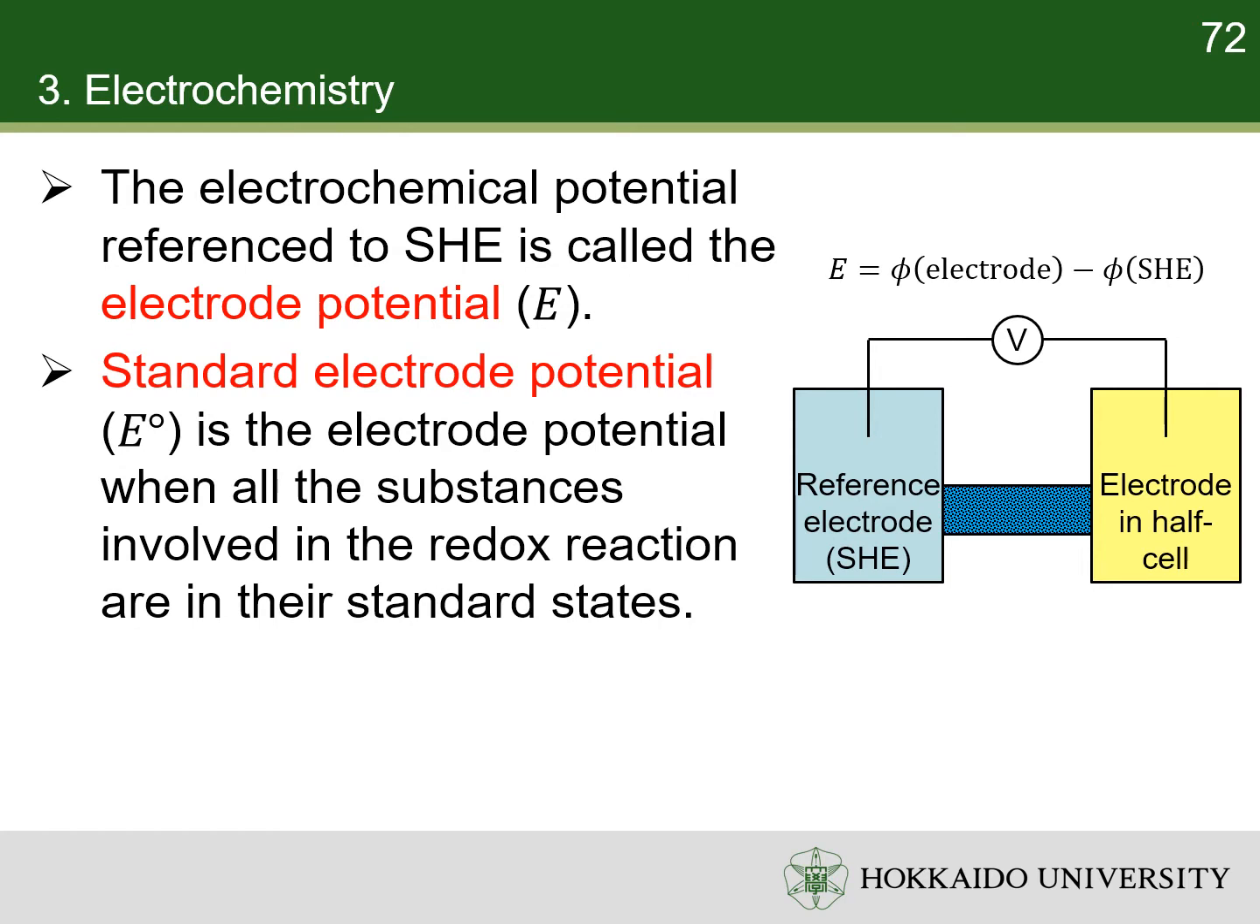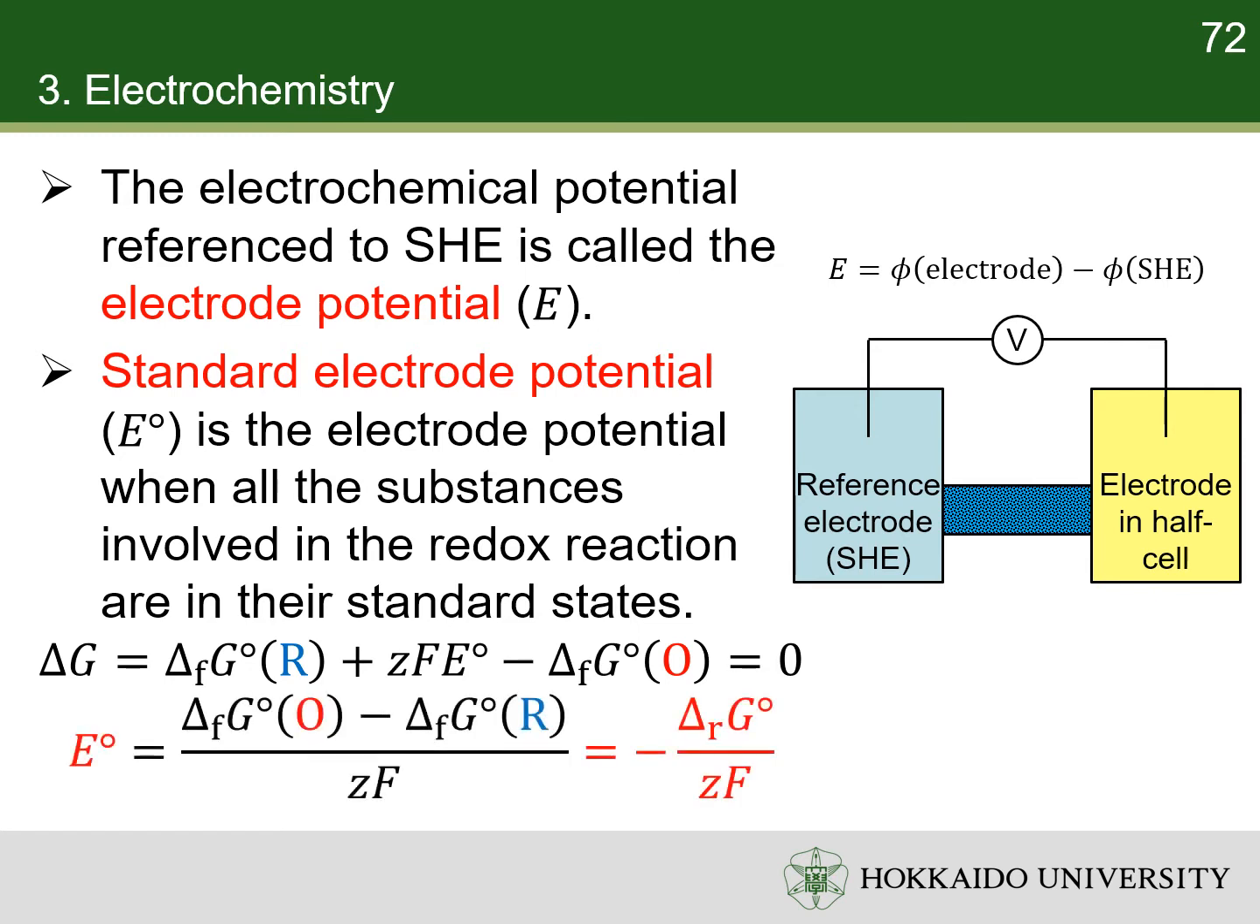The standard electrode potential is the electrode potential when all the substances involved in the redox reaction are in their standard states. Since the half cell is in equilibrium, the Gibbs free energy of the half reaction is 0. Meanwhile, since the substances are in their standard states, their chemical potentials can be replaced by their standard Gibbs free energies of formation. As a result, the standard electrode potential is directly related to the standard Gibbs free energy of reaction, excluding the energy of electrons.